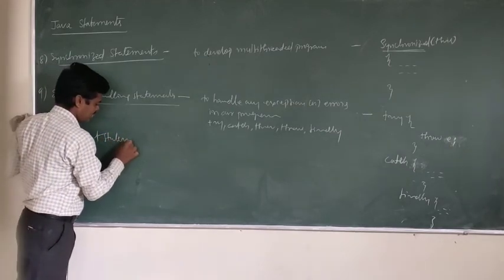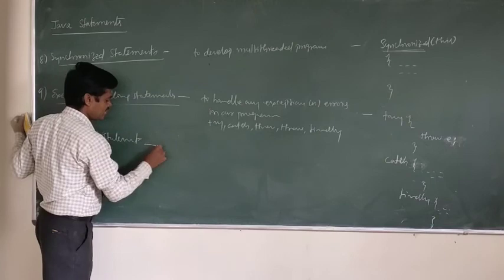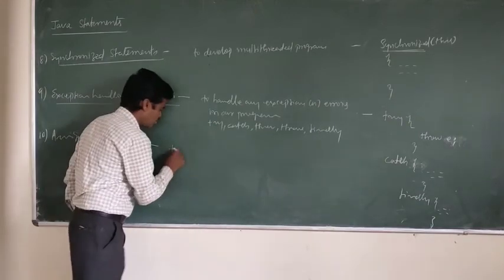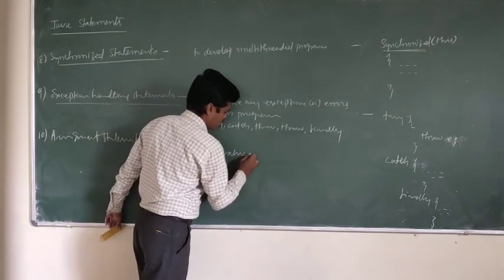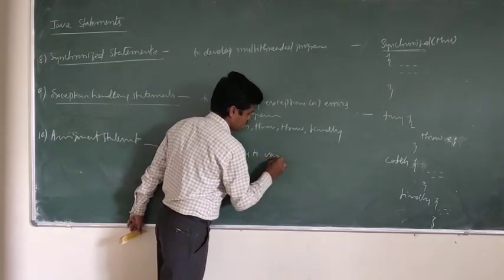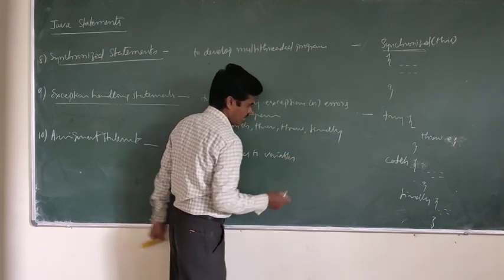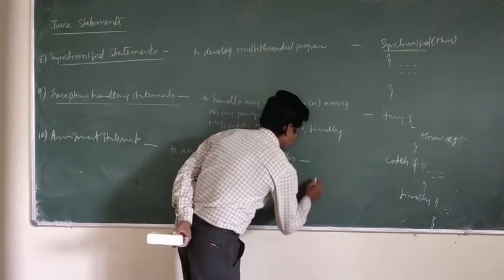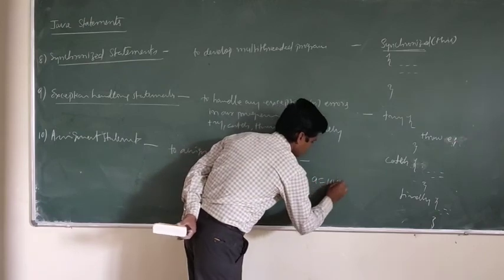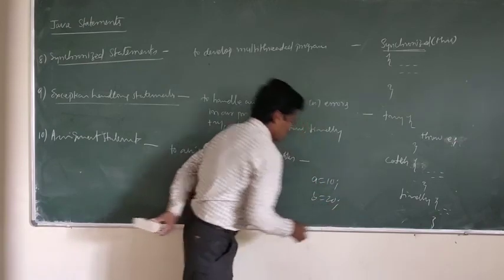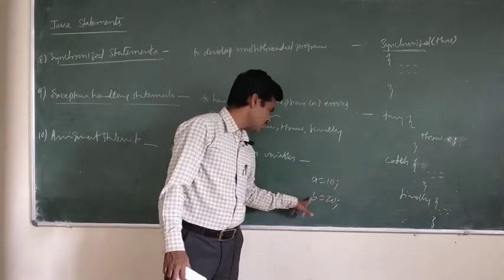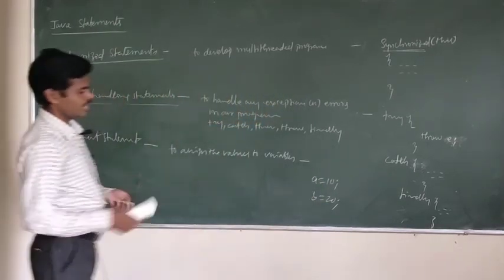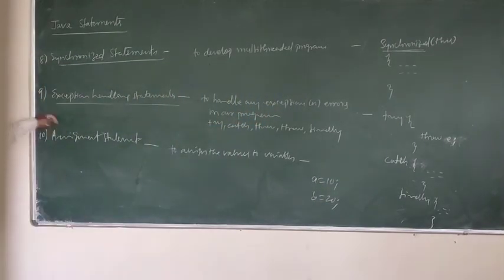Assignment statement. Assignment statements are used to assign the values to the variable. To assign the values to variables. See, for example, A is equal to 10, B is equal to 20. So we are assigning the value 10 to the variable A and we are assigning the value 20 to the variable B using the assignment statement. This you know already in the other languages. So these are some types of statements we are using in the Java program.